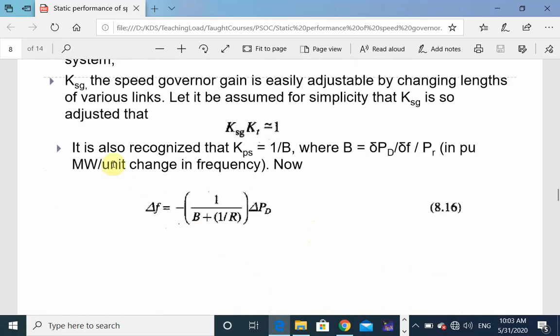After these changes, it is also recognized that Kps is equal to 1 by B, where B is equal to delta PD by delta F over R. It is per unit megawatt per unit change in frequency. B is just opposite to R. B is related to the power system and R is related to the speed governor system.